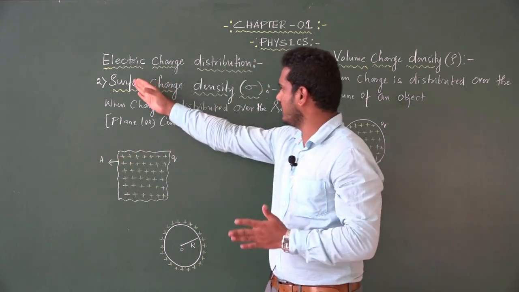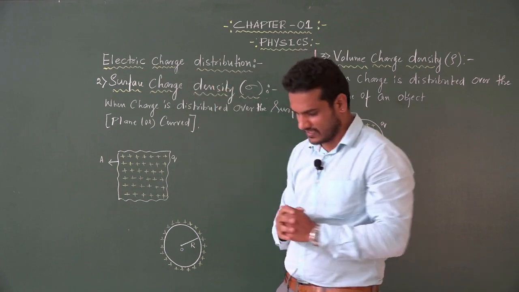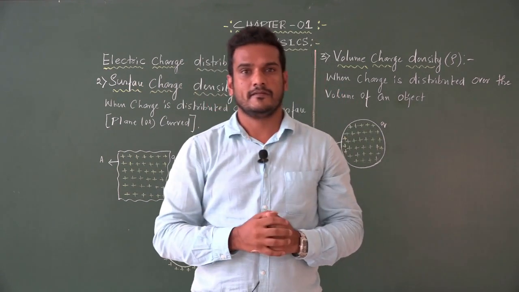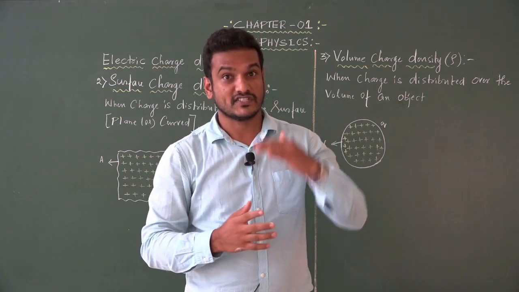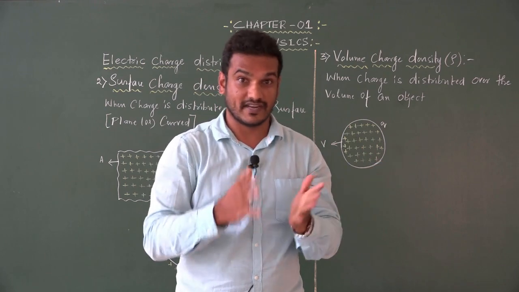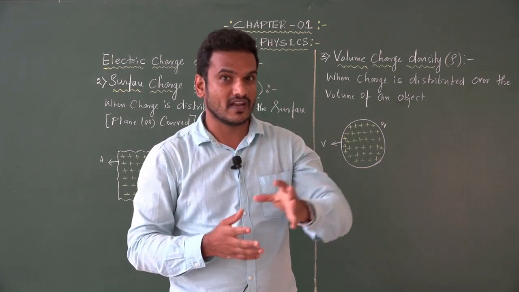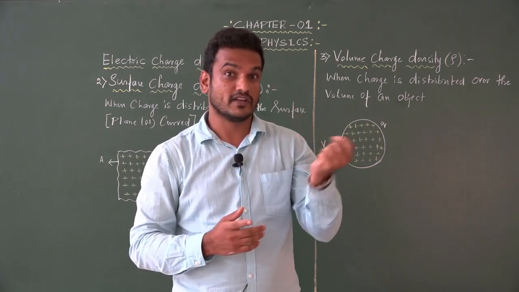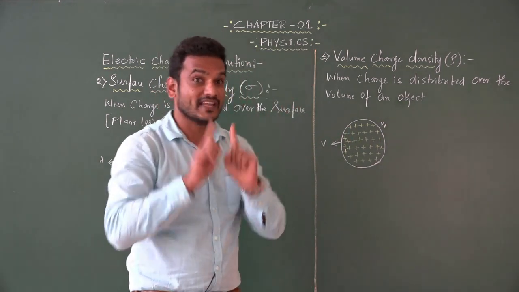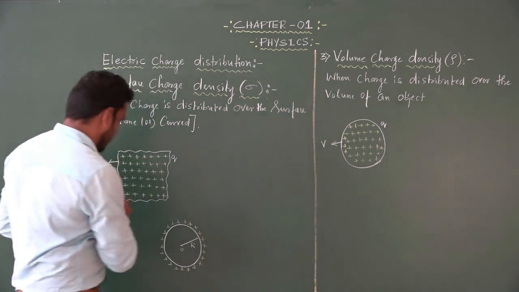Then we need to find the surface charge density. Again the same thing. Surface charge density can be defined as charge per unit area. In linear charge density, we studied charge per unit length. Here, it is charge per unit area. So I need to consider an area element in this plane surface.